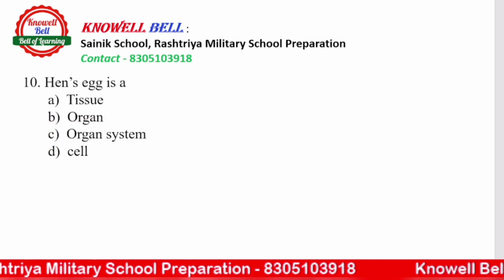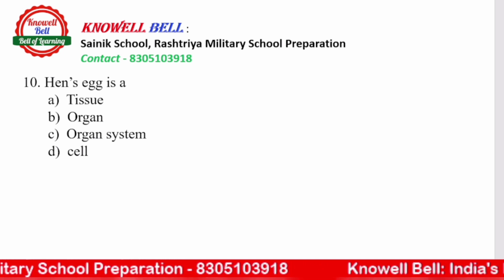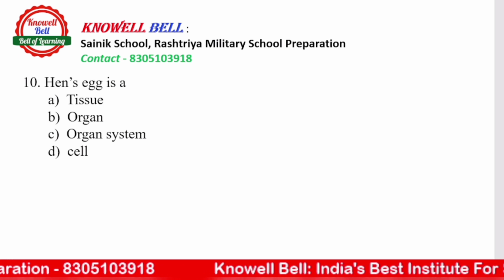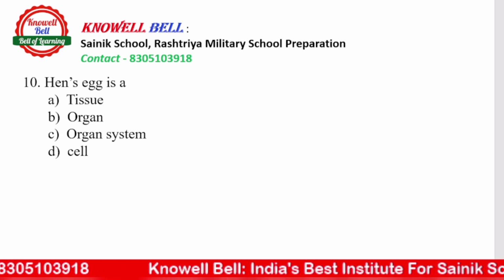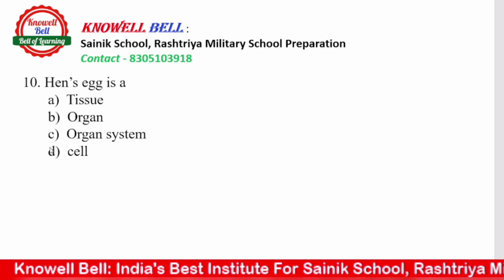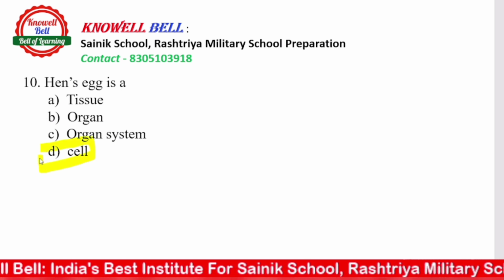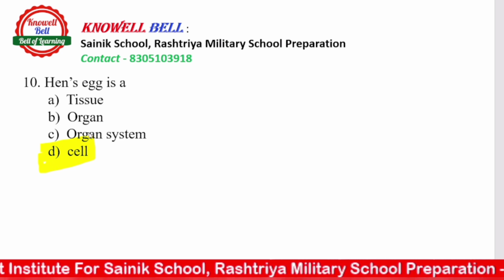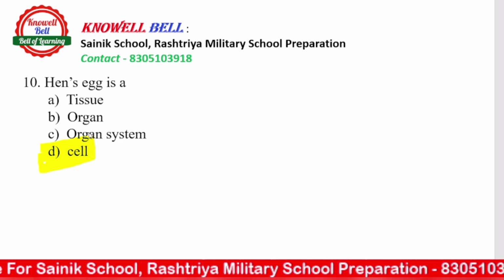Question number 10: hen's egg is A tissue, B organ, C organ system, or D cell. What is a hen's egg? So the right answer is that a hen's egg is actually a cell. It is a single cell, right? It's big in size. We generally say that a cell is a microscopic structure, but hen's egg and ostrich egg are the exceptions.